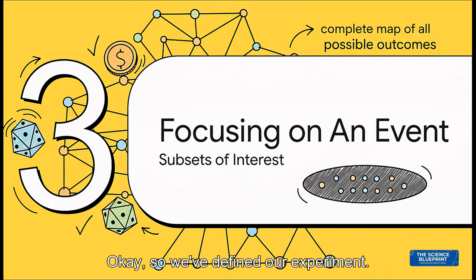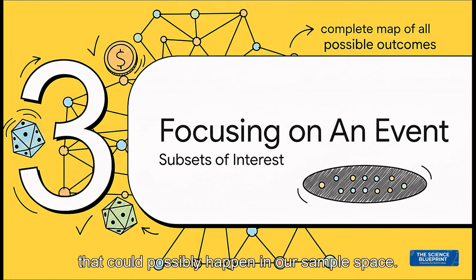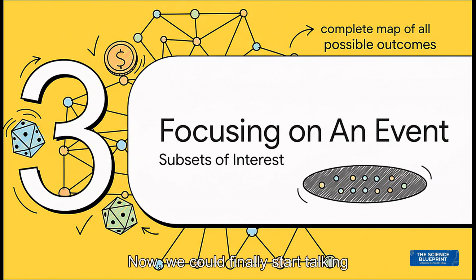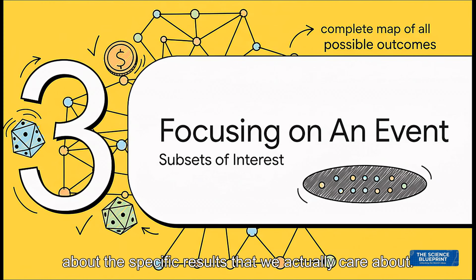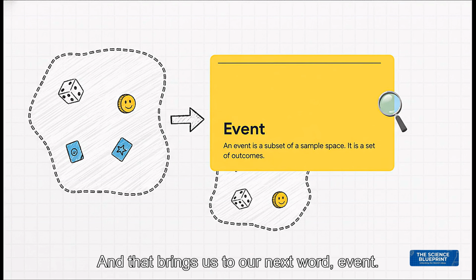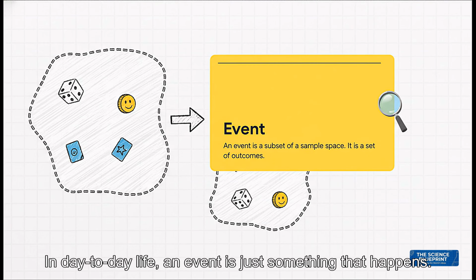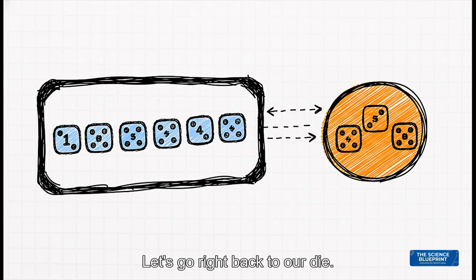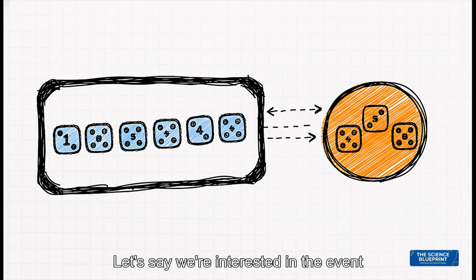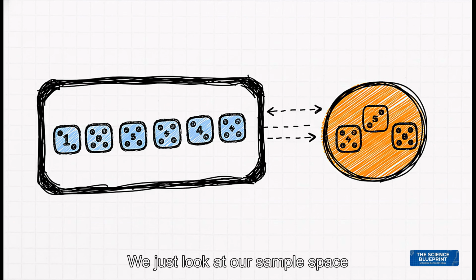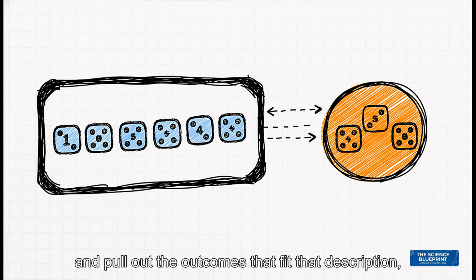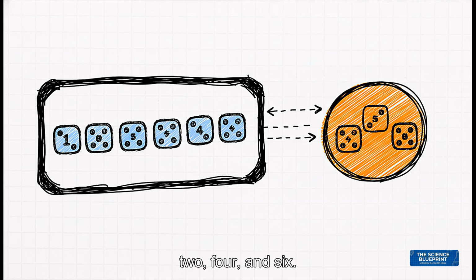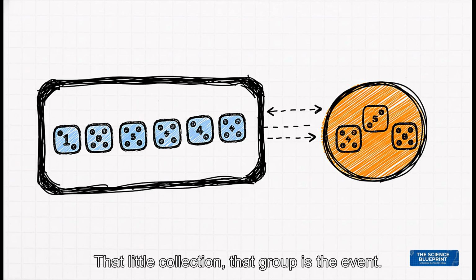Okay, so we've defined our experiment. We've mapped out every single thing that could possibly happen in our sample space. Now we can finally start talking about the specific results that we actually care about. And that brings us to our next word, event. In day-to-day life, an event is just something that happens. But in probability, it's very specific. An event is just a piece, a subset of that whole sample space that we're interested in. Let's go right back to our die. Let's say we're interested in the event of rolling an even number. Well, we just look at our sample space and pull out the outcomes that fit that description, 2, 4, and 6. That little collection, that group, is the event.